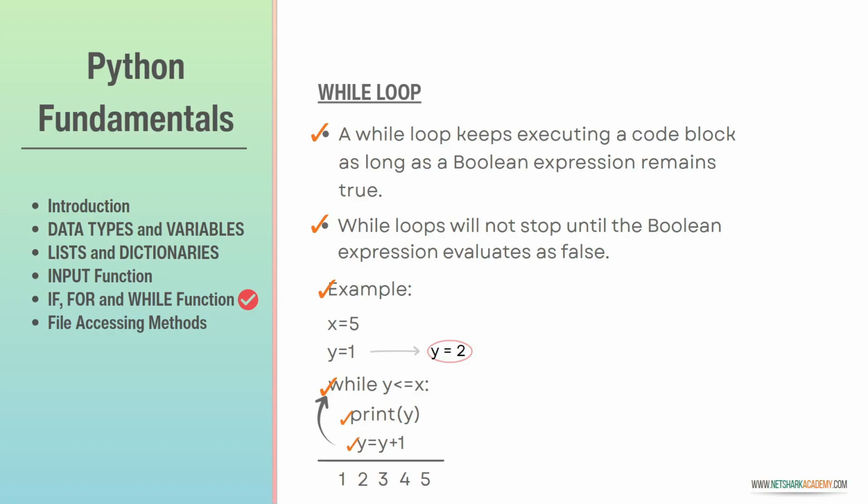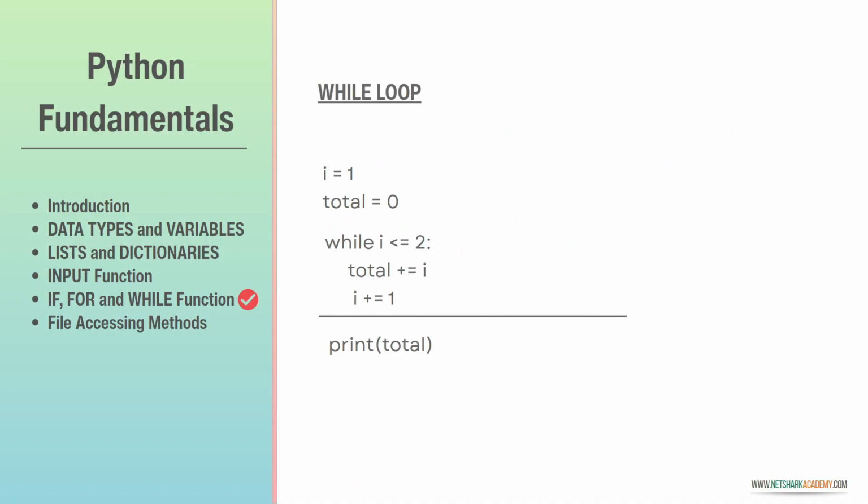Once y is more than 5, control will get out of the loop, and this is how the while loop works. Let's understand this with another example in the upcoming slide.